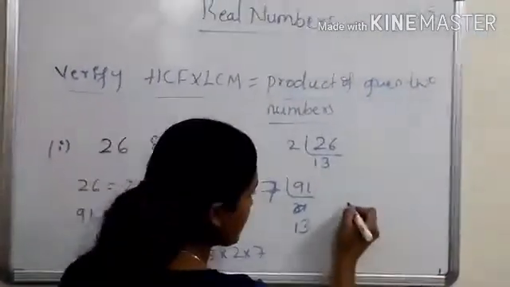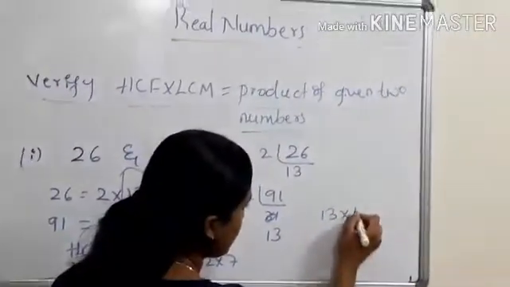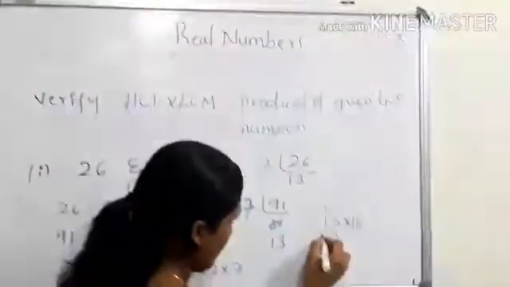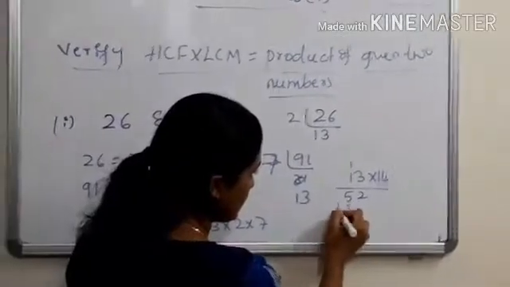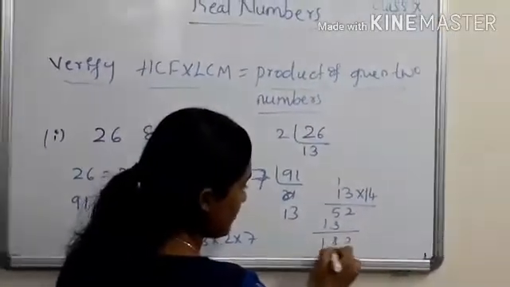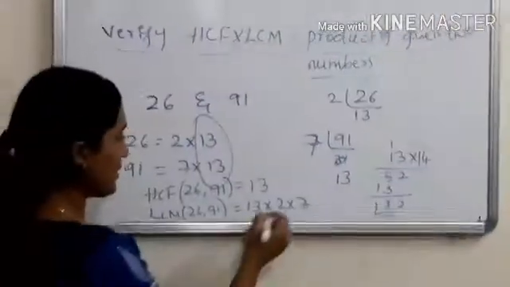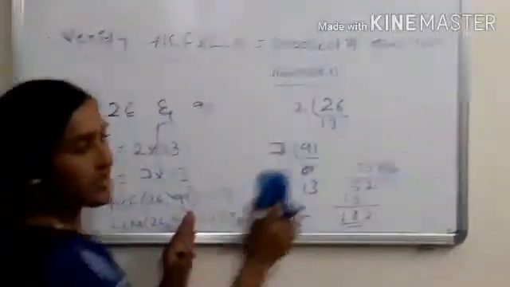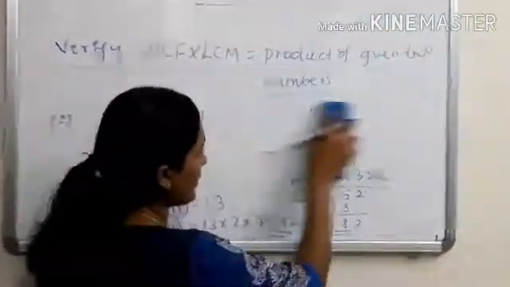So 14 into 13, how much? 182. Is it right? The LCM is 182. So your rough work always will be in the corner of your book.